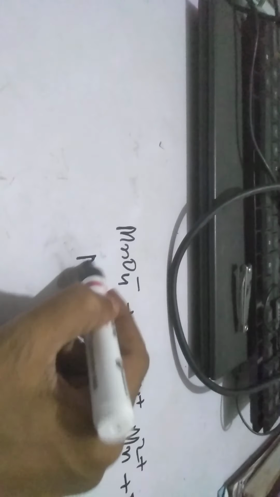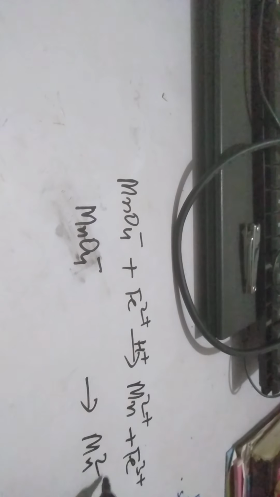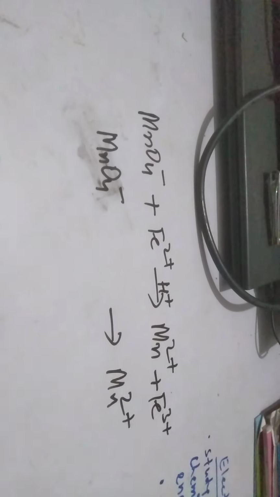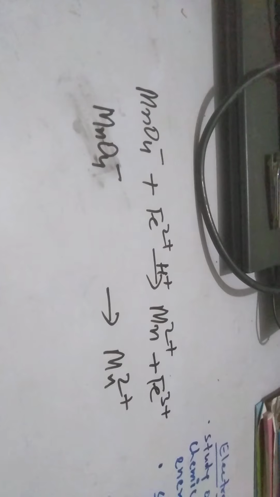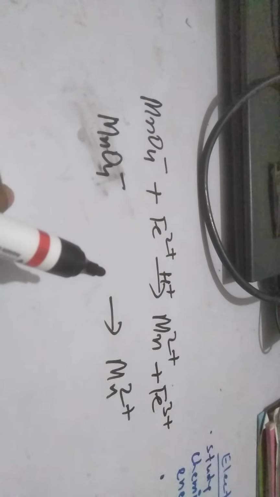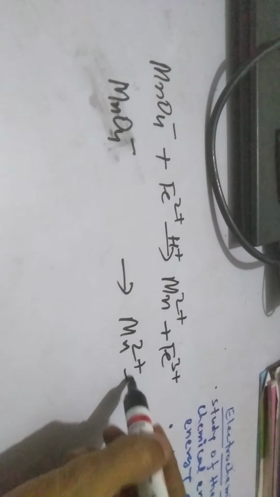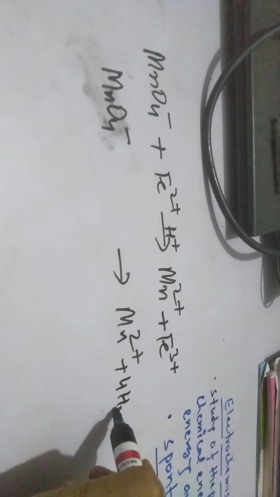MnO4 minus into Mn2 plus. So the first step is to balance the number of oxygen. Left side has 4 oxygen, so we write here 4 H2O.